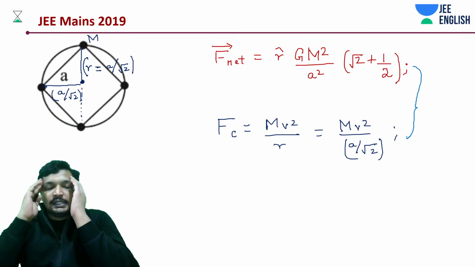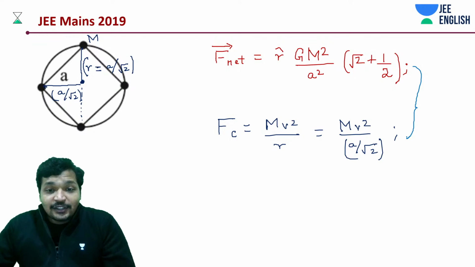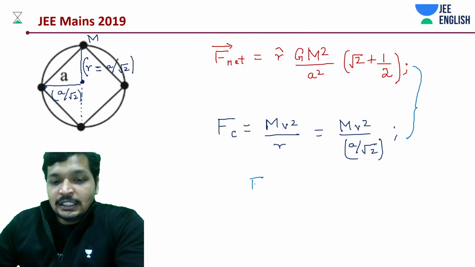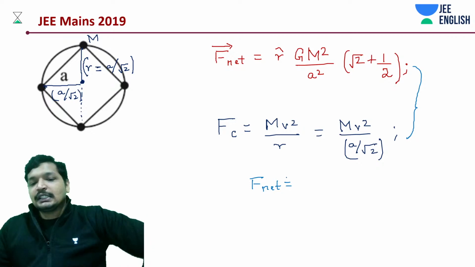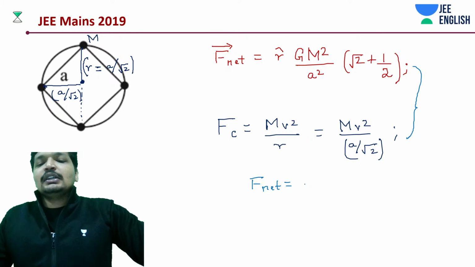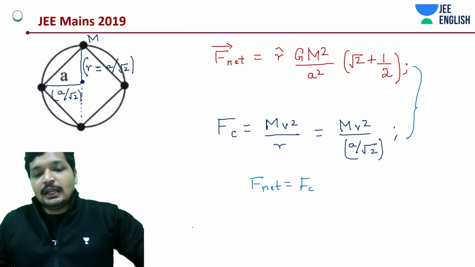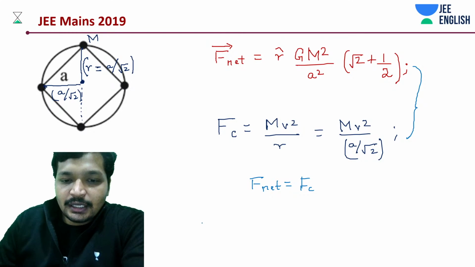That's it. The end of the story. F net is equal to F centrifugal, because it is in this direction, that is also supposed to be in that direction. Always towards the center. Let's do that and see what we get.